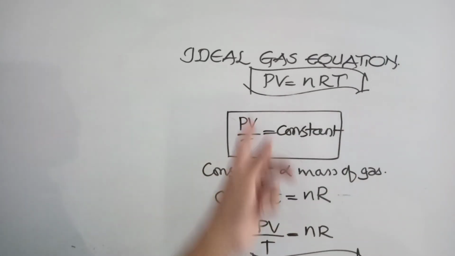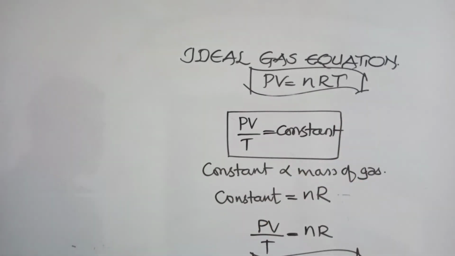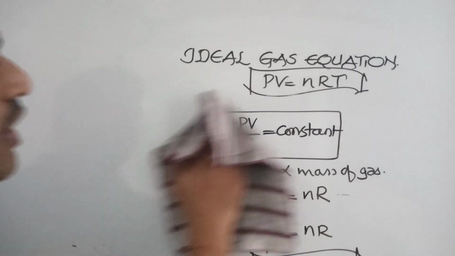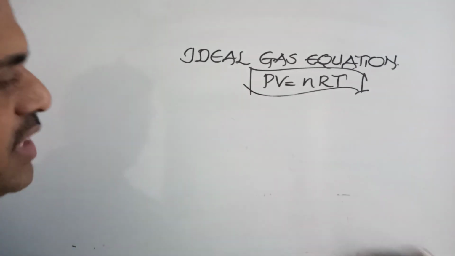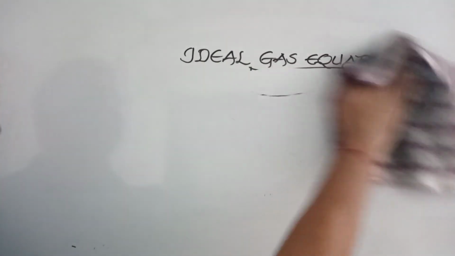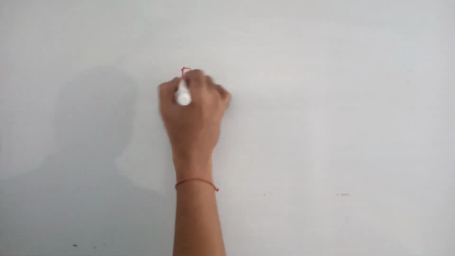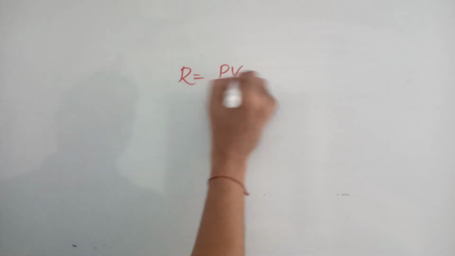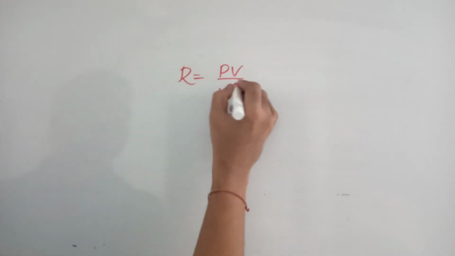PV by T is equal to constant, but this constant depends on the mass of the gas. In place of mass, I am writing number of moles. So constant is equal to number of moles into another constant. That constant is R. What is R? We'll discuss the R values. Ideal gas equation is very simple, very easy. R is PV by nT, because PV is equal to nRT.